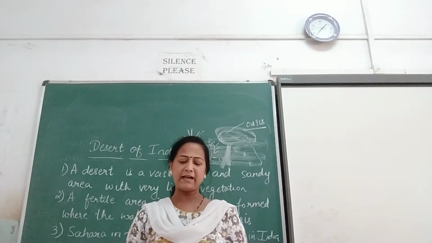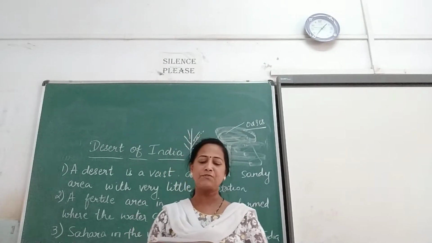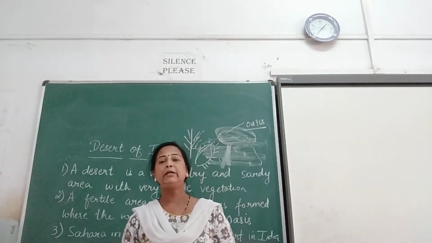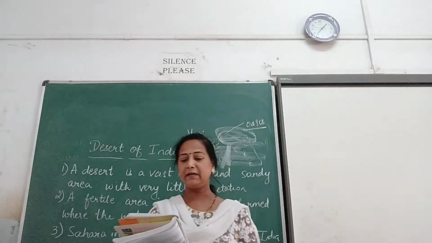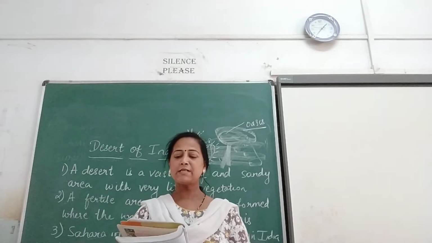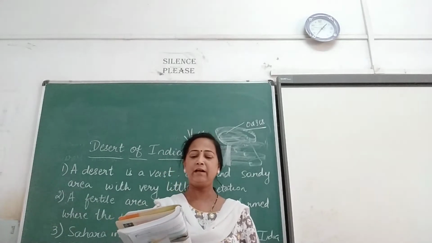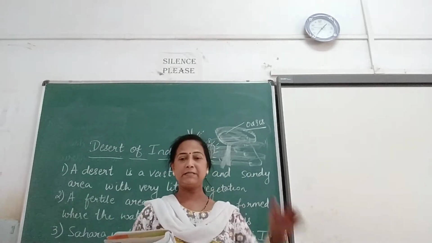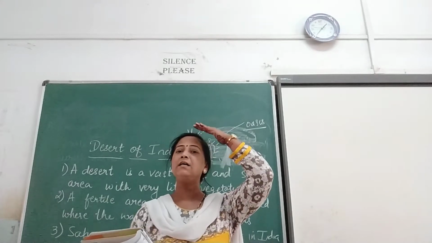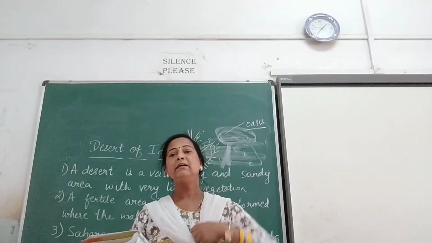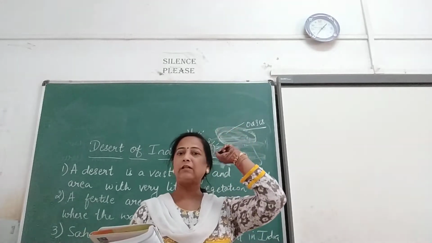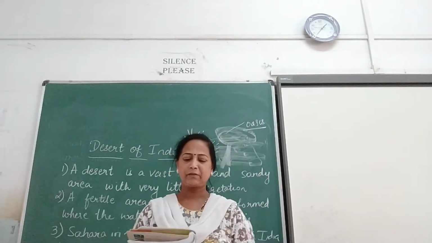The dry climate and the hot sun causes a feeling of severe burning in the body. Due to very hot, what happens? It causes severe burning in the body. To get some relief from the heat, people wear long robes and turbans to cover the head from the sunlight. What is worn? Turbans are worn, right? That is called as turban.